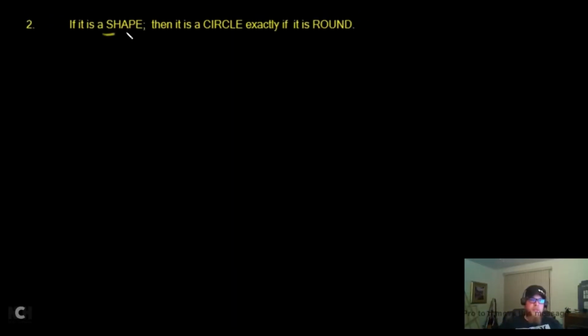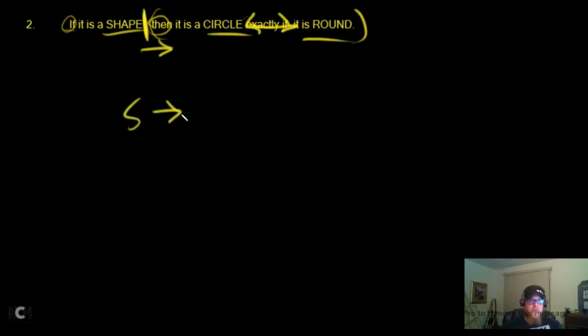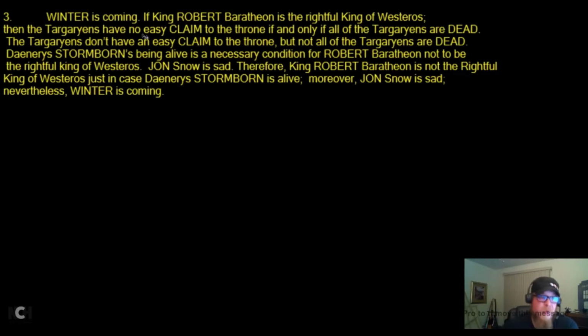This one says, if it's a shape, and then it's got a semicolon here, which means that's a break. Stuff needs to be grouped. So, is there multiple stuff on the left? No. Is there multiple stuff on the right? Yeah, 2 things. That means parentheses are going to be here, definitely. That's what that semicolon means. If it's a shape, so there's an arrow in here, then it's a circle exactly if. Exactly if is a double arrow. Circle exactly if it's round. So what does that mean? If it's a shape, that goes on the left side of the arrow, then, grouping mechanism, it's a circle exactly if it's round.